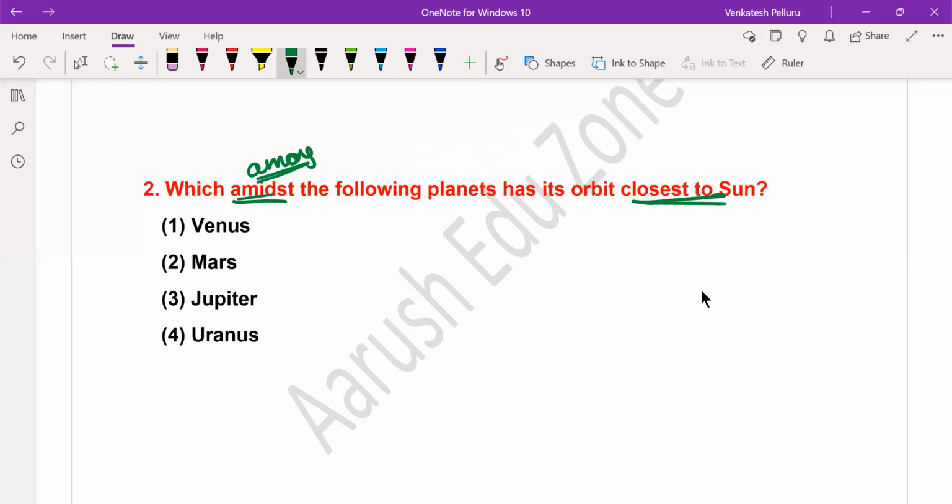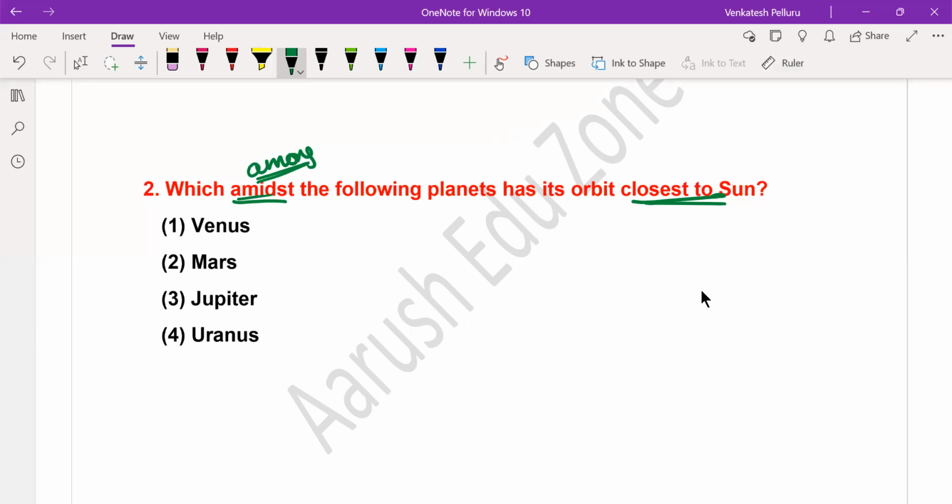If you know the order of the planets, starting from Mercury to the last planet, Neptune, then you can easily answer this question. The closest planet to the sun is Mercury, followed by Venus, Earth, Mars, Jupiter, Saturn, Uranus, and Neptune.